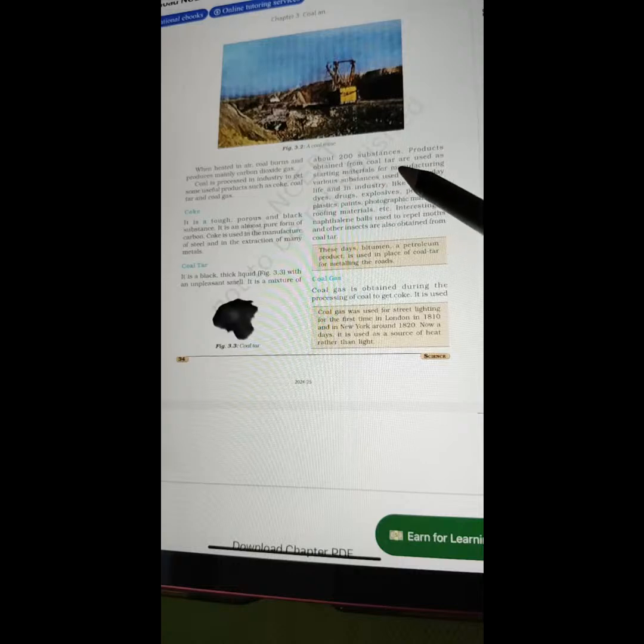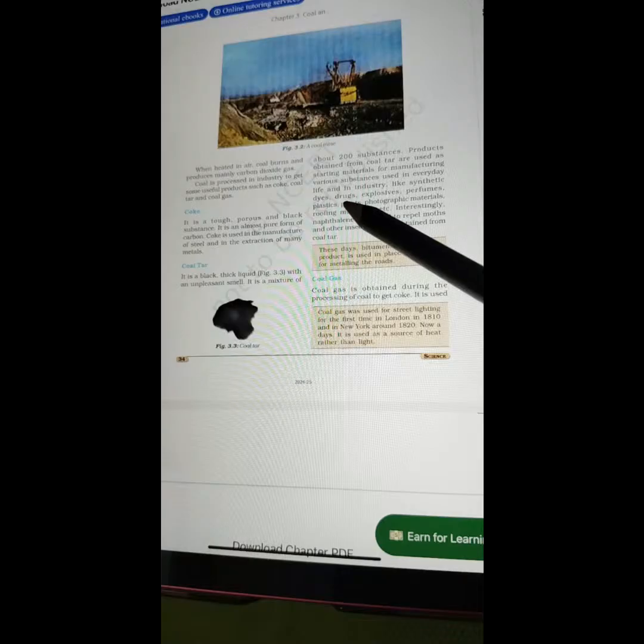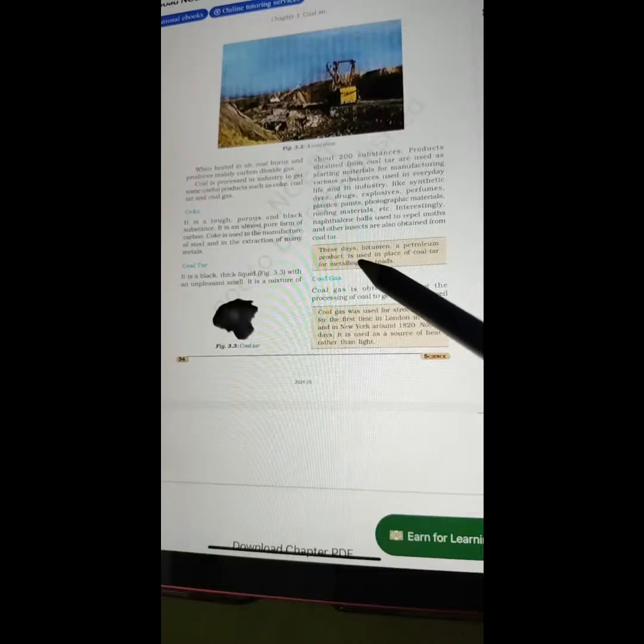Products obtained from coal tar are used as starting materials for manufacturing various substances used in everyday life and in industry, like synthetic dyes, drugs, explosives, perfumes, plastics, paints, photographic materials, roofing materials, etc. Interestingly, naphthalene balls used to repel moths and other insects are also obtained from coal tar. These days, bitumen, a petroleum product, is used in place of coal tar for metalling the roads.